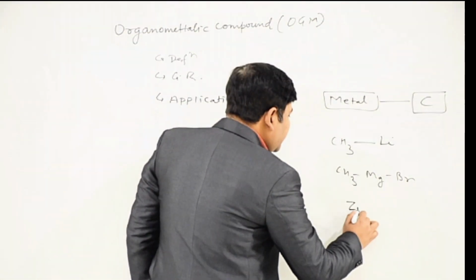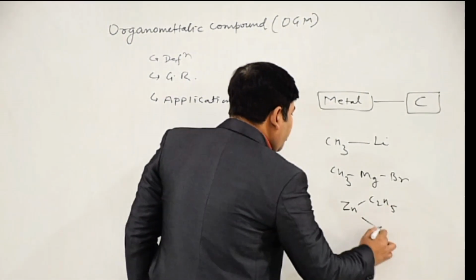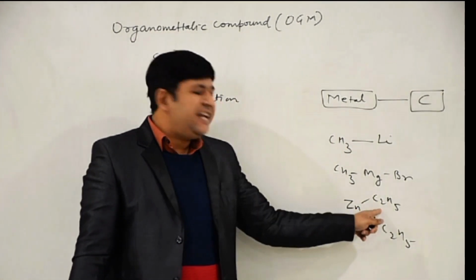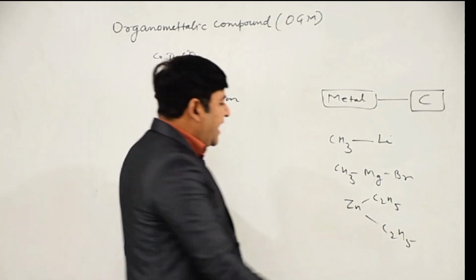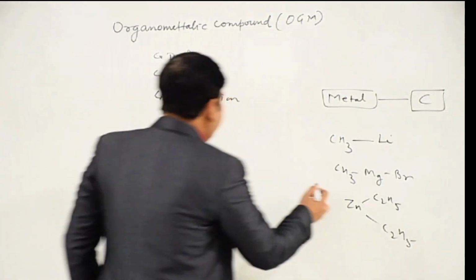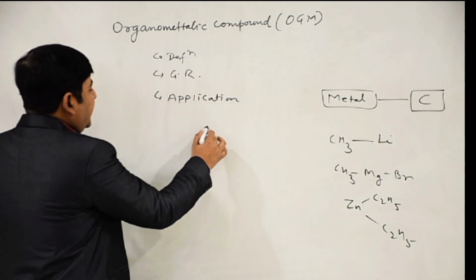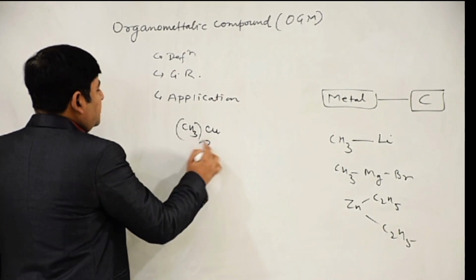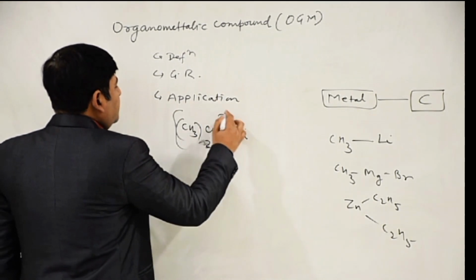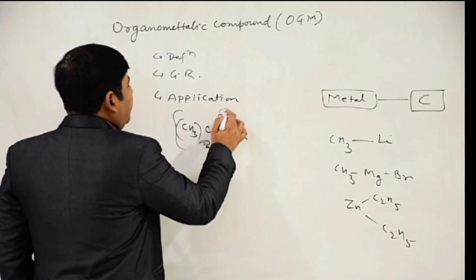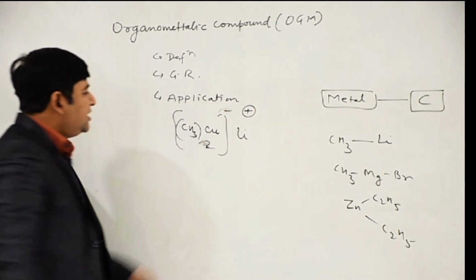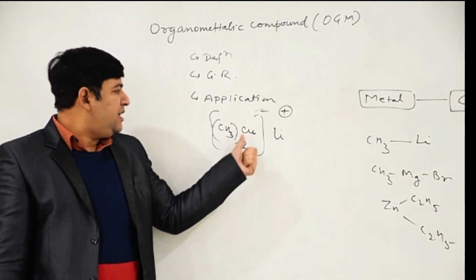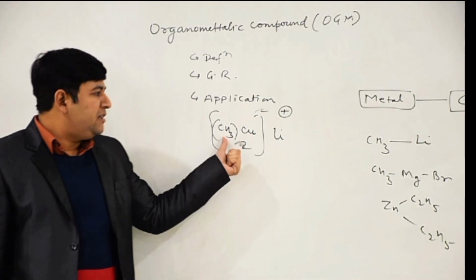Next, this is also an organometallic compound because zinc is directly attached with the carbon. This is Frankland reagent. Now, one more example of organometallic is this. This is Gilman reagent. This is also an organometallic compound because the metal is directly attached with the carbon.